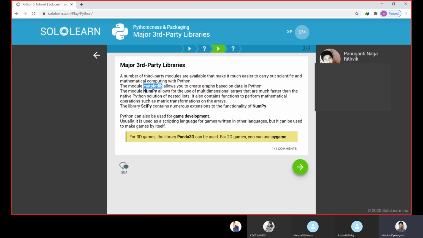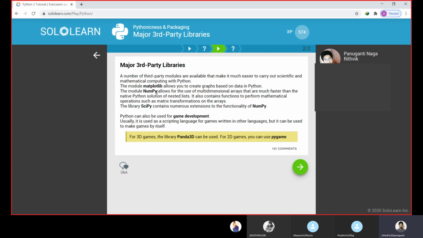The module numpy allows you to use multi-dimensional arrays that are much faster than native Python solutions of nested lists. If you want to calculate in reduced time, since a large number of calculations will take more execution time, to avoid this we just use the numpy library module.